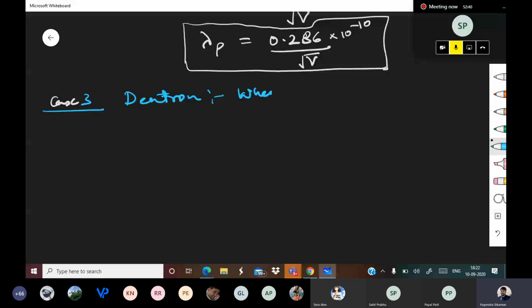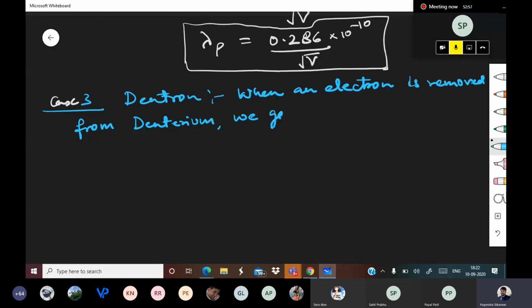So mass of deuteron is equal to 2 times mass of proton, and charge of deuteron will be charge of proton.